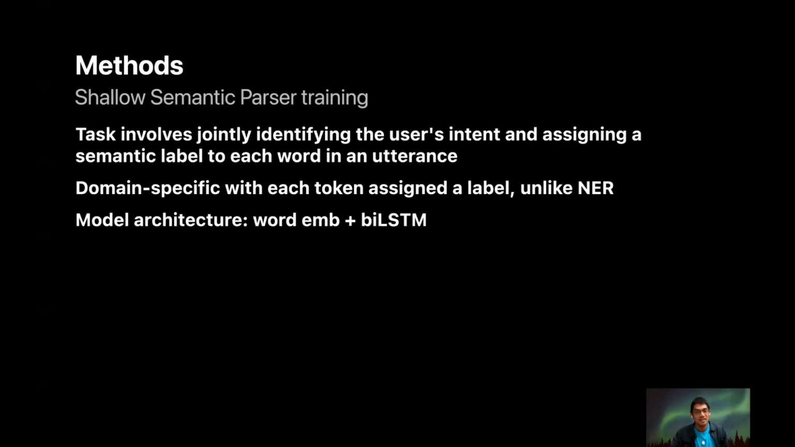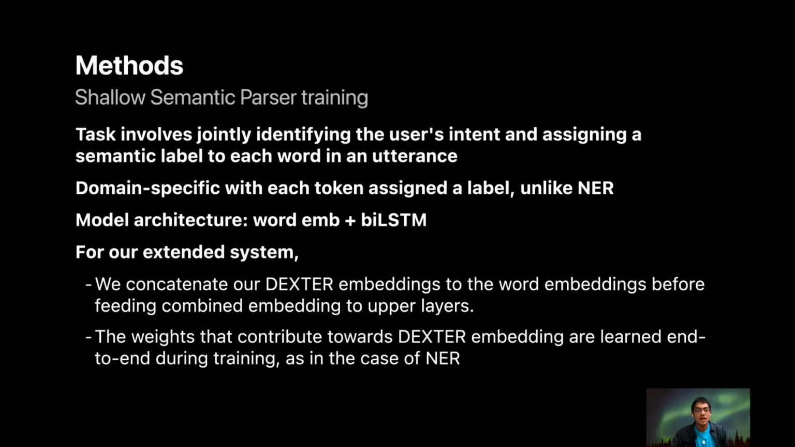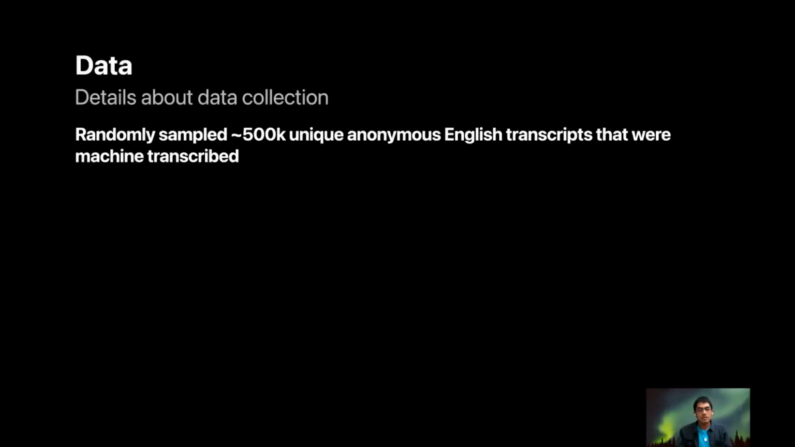For this task, we compare against a model that uses a BiLSTM with word embeddings and gazetteer features as input, with a baseline showing performance without gazetteer features. We compare these settings with a version replacing the gazetteer with DEXTER. As in the case of the NER setup, we train the DEXTER embeddings and the model end-to-end.